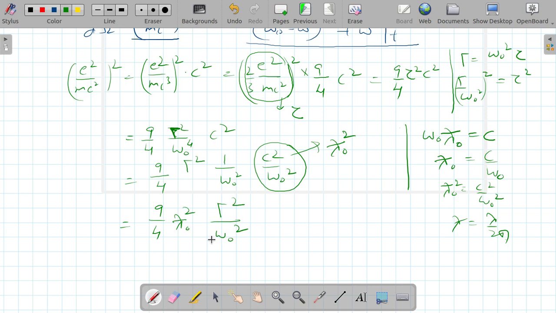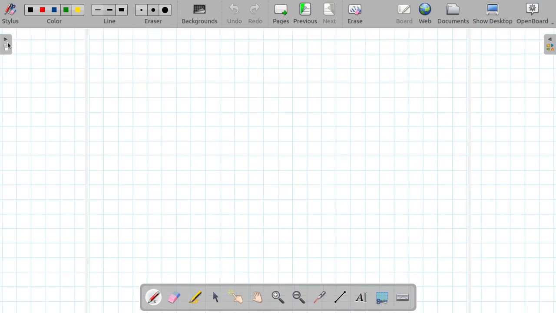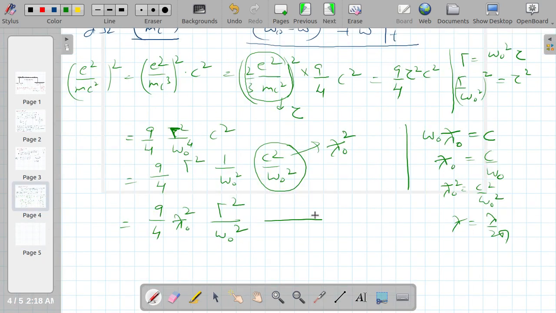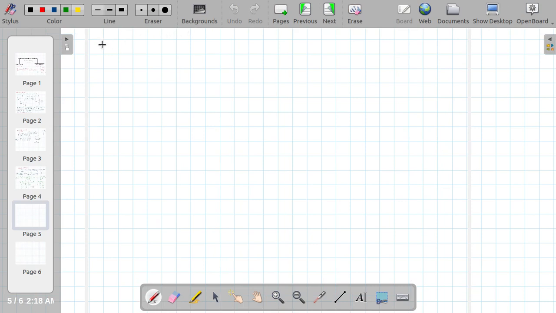This is one part which I have solved. Now let me solve the other part. Let me call it equation number 5. Then let us consider another part: omega 4 over omega naught square minus omega square raised to power 2 plus omega square gamma t square.